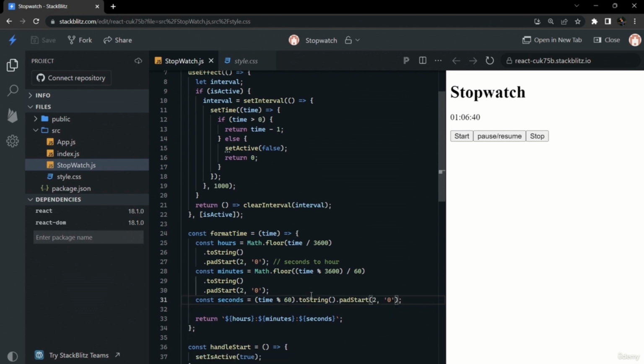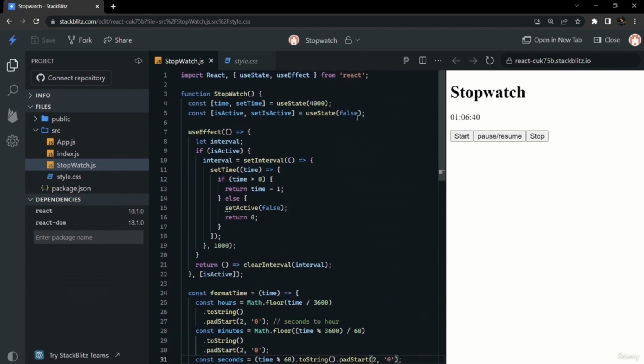Now you can see that all the times have 0 appended in front of them. If we write 5100 here, you can see seconds is also padded like 00. So our app is working fine.